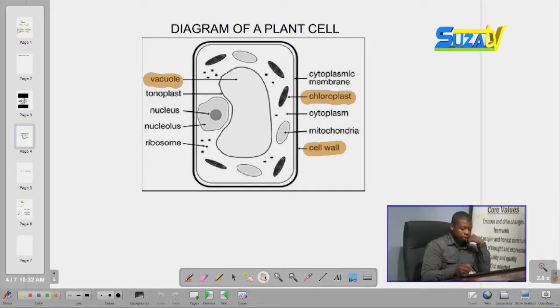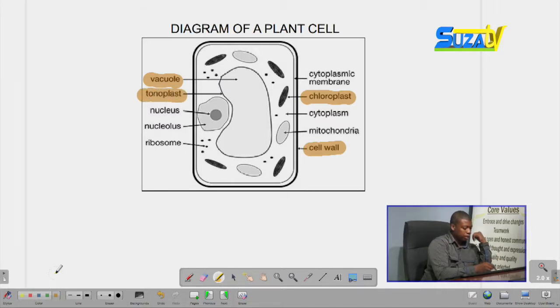You can see in the previous drawing that this is the tonoplast, which is the membrane surrounding the vacuole. That is what a tonoplast is.